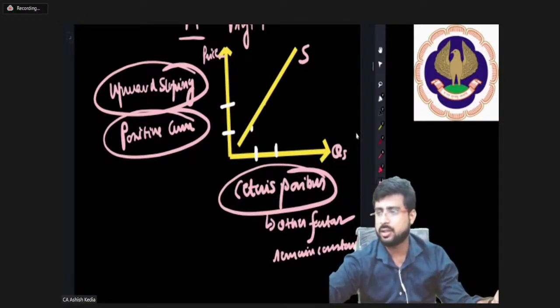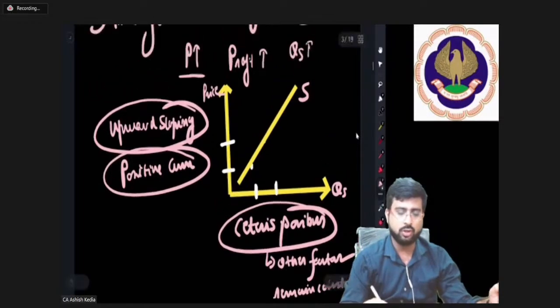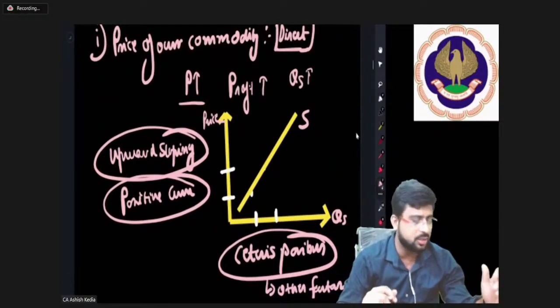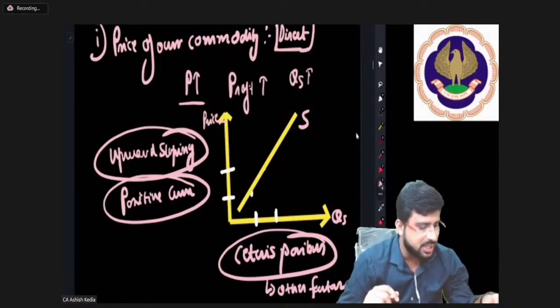Okay, sir. Great. So number one was price of own commodity. Why? Because if price rises, profit margin will rise, and naturally inducing you to sell more. You means a producer. Okay.